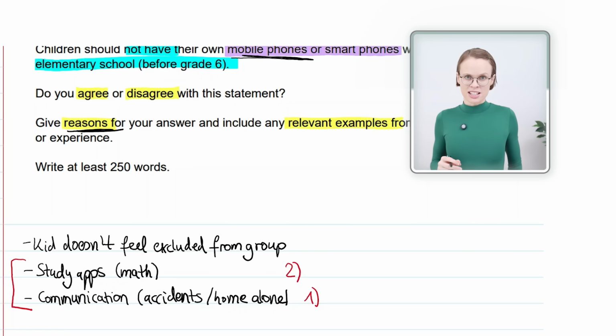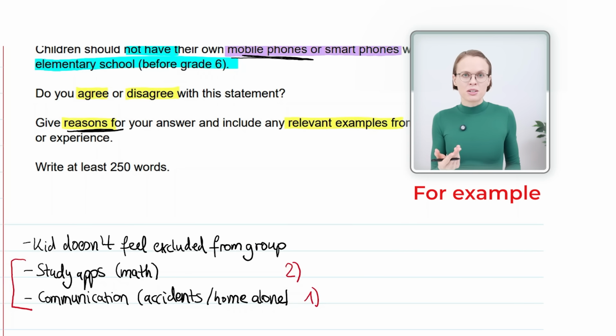If you give random examples that don't support your point, it will also lower your score. Therefore, we are now going to give an example to show the IELTS examiner we understand what the question asks us to do. We pick a useful sentence starter from the template, which is for example. For example shows that you are about to give an example, so the IELTS examiner knows what comes next.